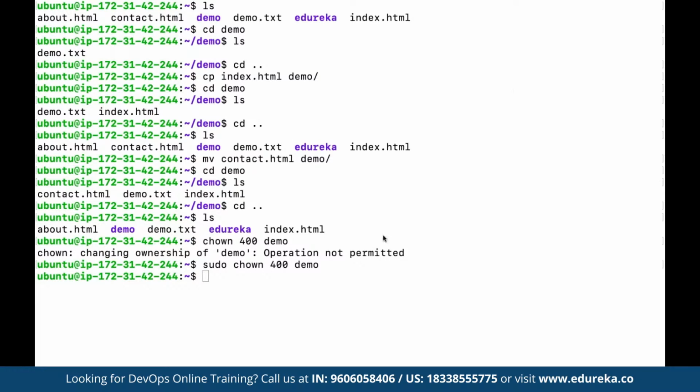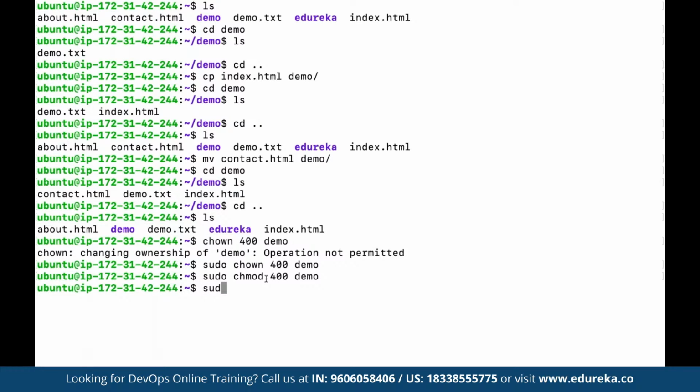So chown is basically for the owners. For example, suppose here we define the username as 400. Suppose we want to change the permission of this user. So here we have to make use of chmod. Suppose we define chmod 400 for the given folder as demo. So what we did using chmod is change the permission.